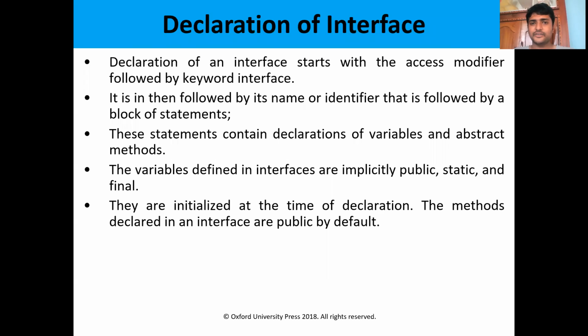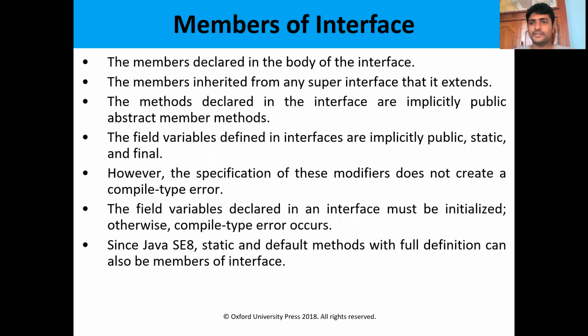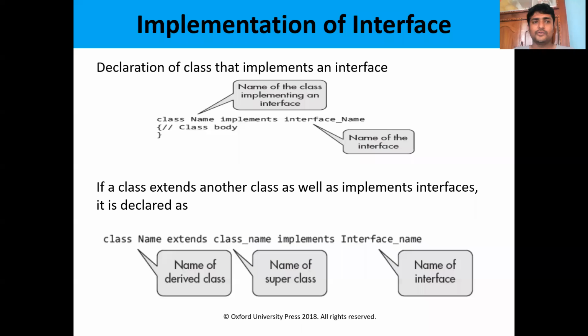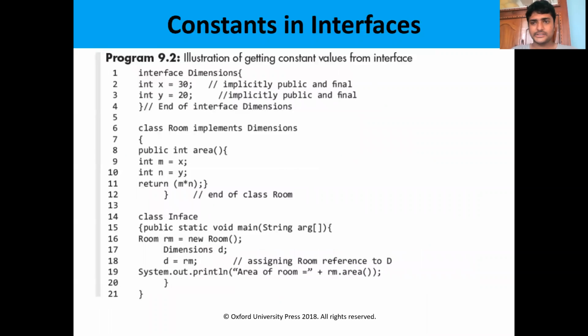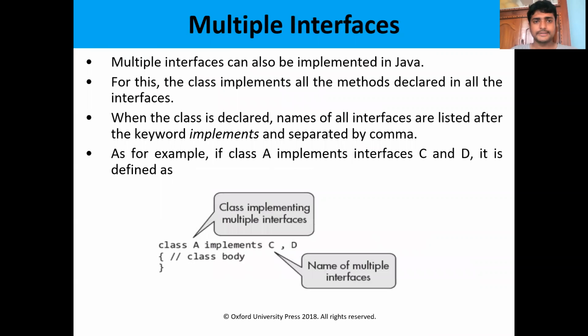Then we have seen the declaration of interface, the syntax of the declaration, and the implementation of the interfaces. We will use the implements keyword, and we have seen some programs regarding the interfaces. And then we have seen multiple interfaces.